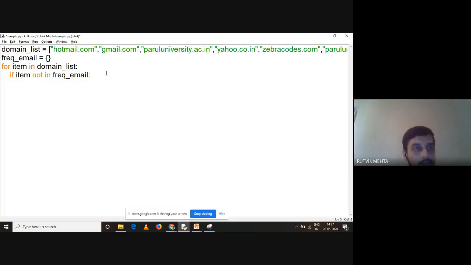So what we are going to do over here is frequency email, into the square bracket item, and as it is occurring for the first time, why is it occurring for the first time? It is not present in this dictionary, right? This will return true when the particular domain name is not present in the dictionary.